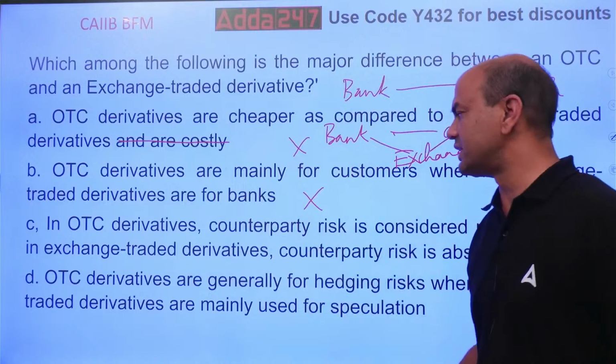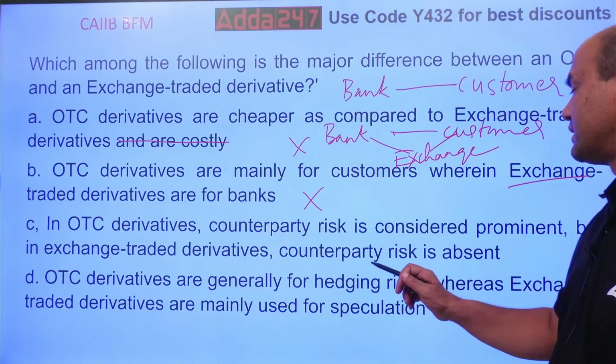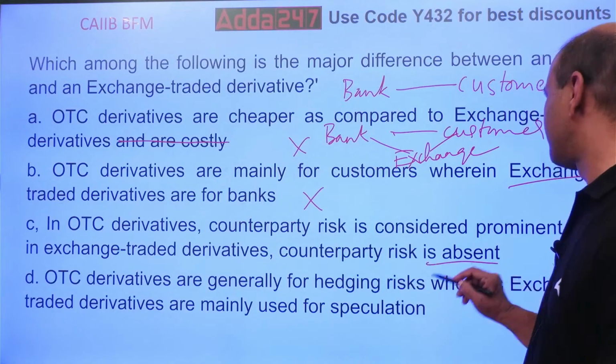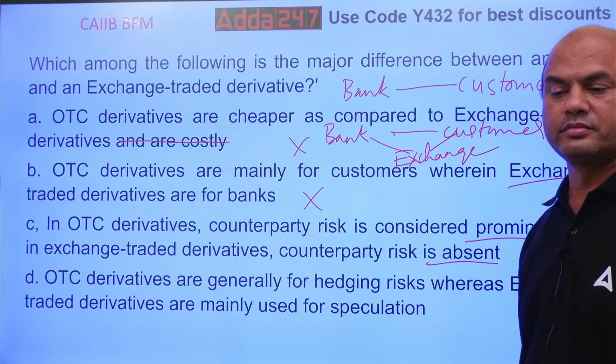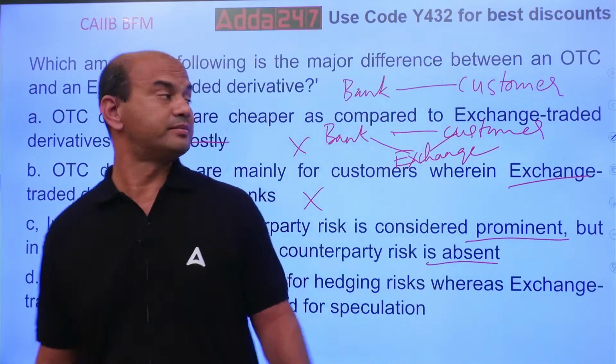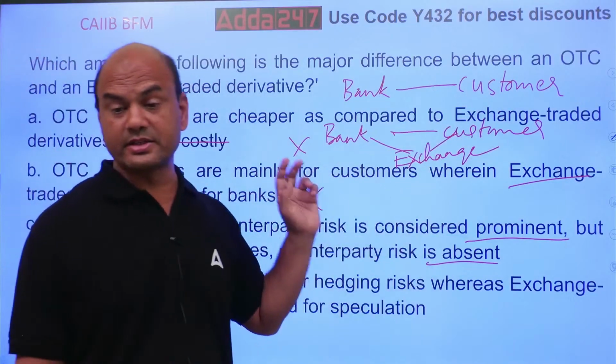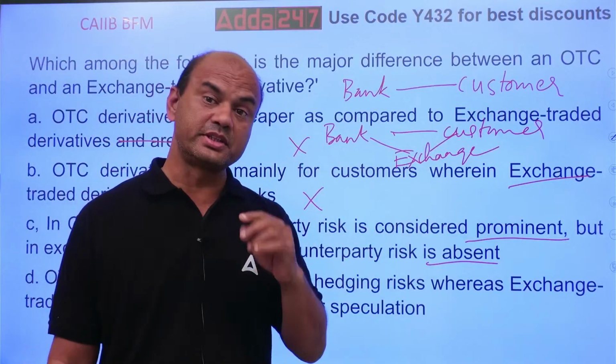Next, in OTC derivatives, counterparty risk is considered prominent, and in ETC, counterparty risk is absent. This is something which you can think. What did I say? OTC is between two parties. ETC has the exchange, so the exchange takes the settlement risk, similar to CCIL.